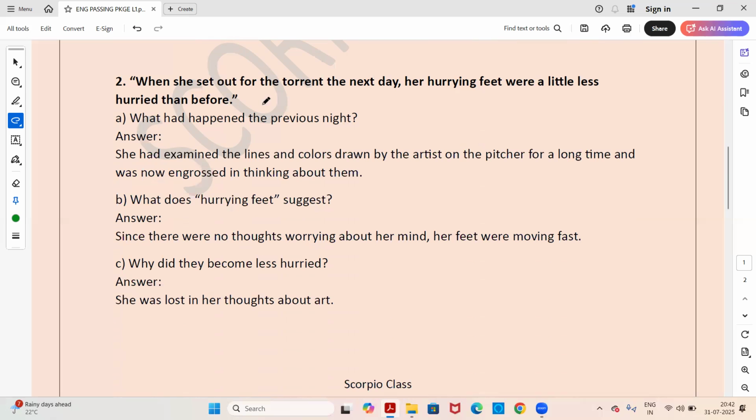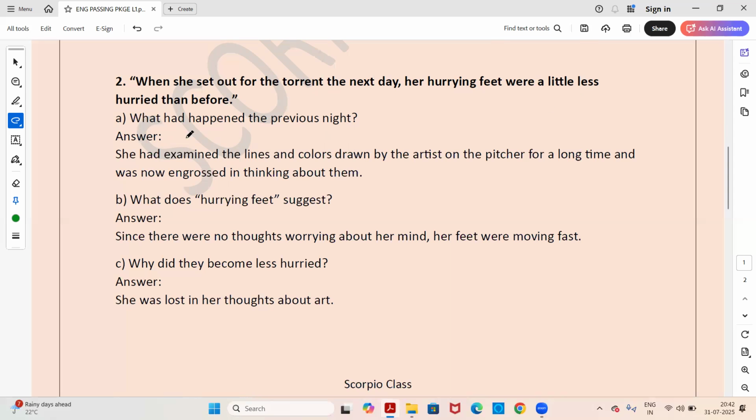Now the second extract: when she set out for the torrent the next day, her hurrying feet were a little less hurried than before. So, what had happened the previous night? When she set out for the torrent, the river's flowing stream, the next day, her hurrying feet, with which she used to walk at great speed, were a little less hurried compared to the previous day.